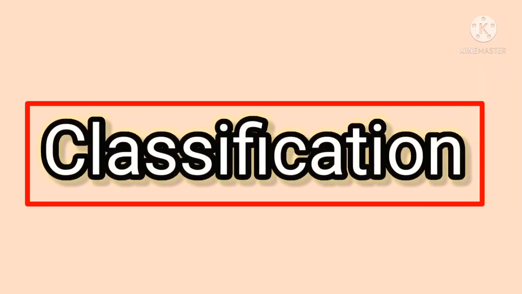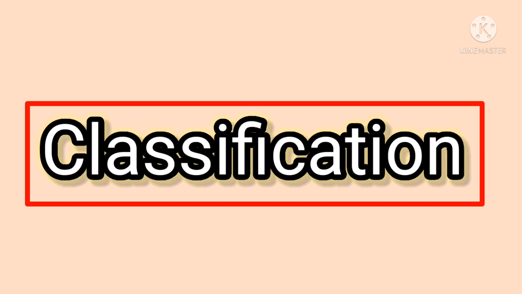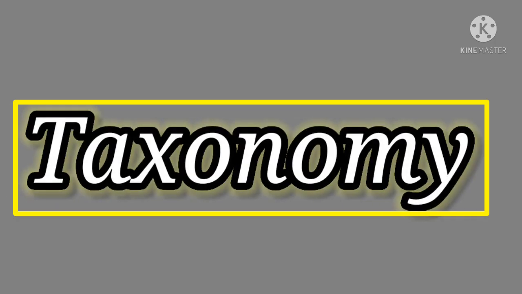Classification. The method of arranging organisms into groups on the basis of similarities and differences is called classification. The science of classification is called taxonomy. What is taxonomy? The science of classification is called taxonomy.